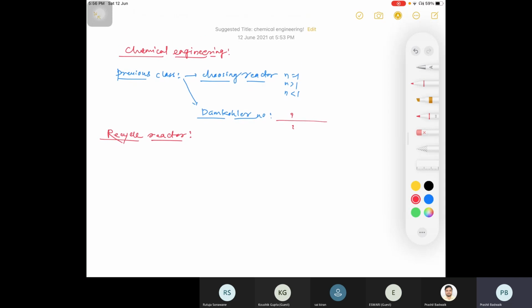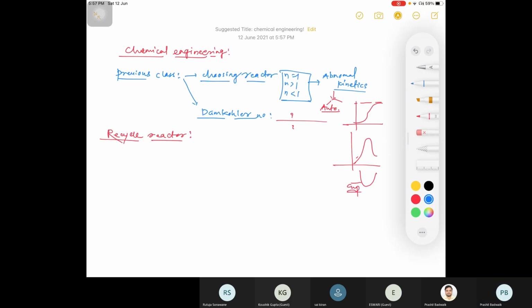So we started with how to choose a reactor for different orders of reaction. Along with this, we saw how to choose a reactor for abnormal kinetics, right? What do you mean by abnormal kinetics? Suppose you take an example of an autocatalytic reaction, where the rate is initially slow, then increases, and again goes down and stops, right? So for such a reaction you get a bell shaped curve. In that case, how to choose the reactor we have seen, right?